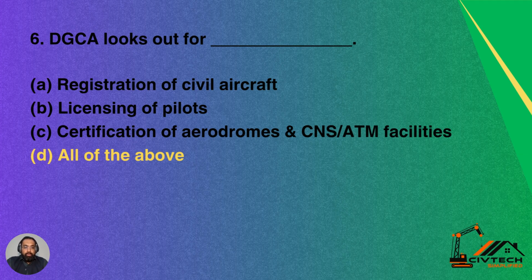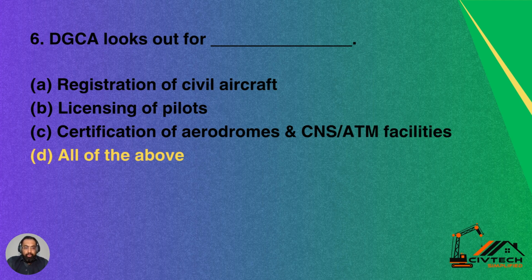Question number 6. DGCA looks out for, DGCA, Director General Civil Aviation. Option A is registration of civil aircrafts. Option B, licensing of pilots. Option C, certification of aerodromes and CNS ATM facilities. Option D, all of the above.